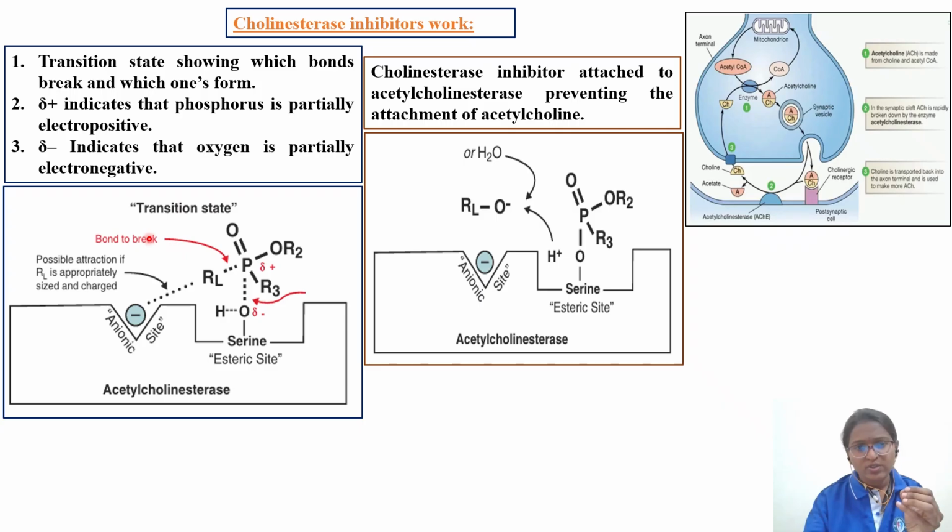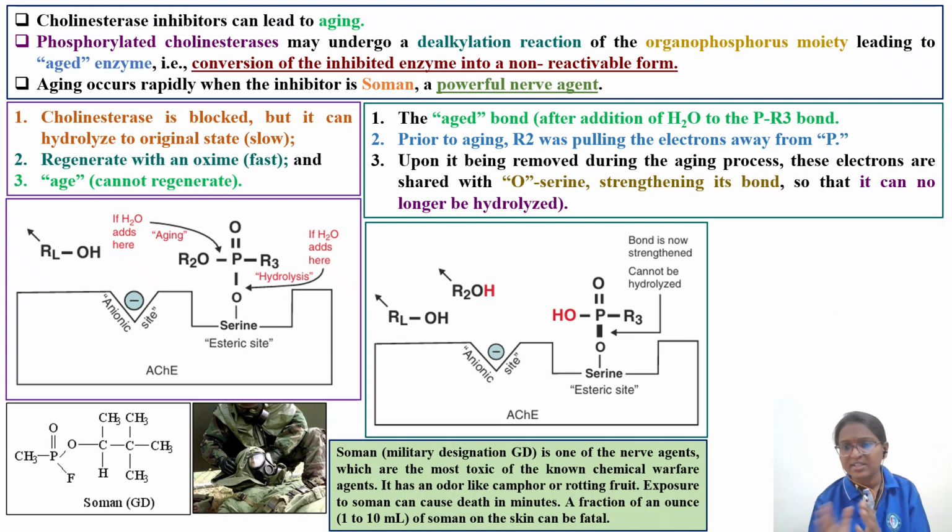So here the bond breaking and the hydrolysis are taking place. Cholinesterase inhibitors attach to the acetylcholinesterase enzyme. This is your inhibitor preventing the attachment of acetylcholine. Here the bond breaking is taking place. So RL O got separated and has been removed. Now what is left is P double bond O, R3, R2, only O. Here in hydrolysis OH is gone. Now this is attached to the esteratic site.